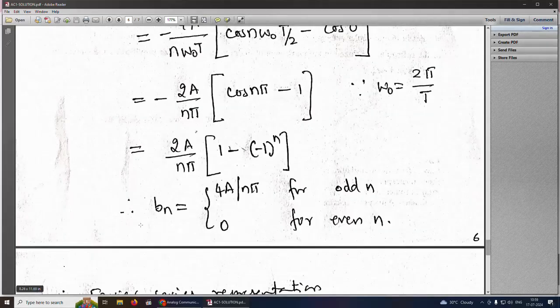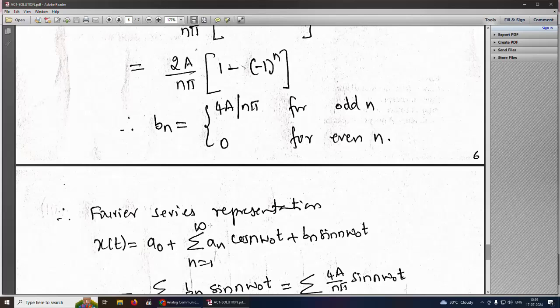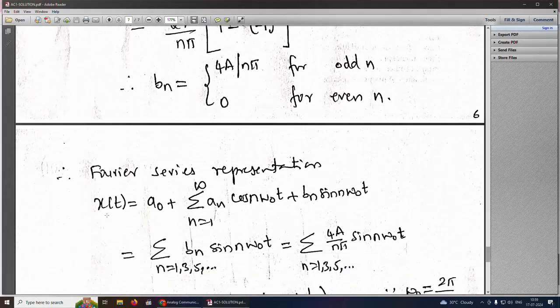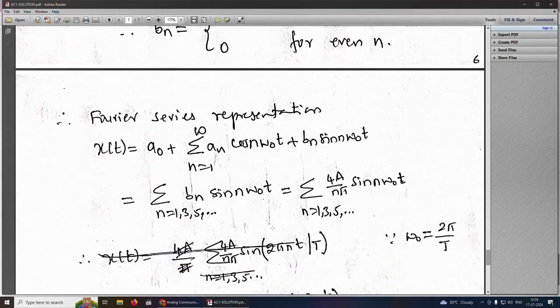So therefore the coefficient Bn is equal to 4A by n pi for odd n. It is equal to 0 for even n. So therefore the Fourier series representation x of t equals a naught plus summation n equal to 1 to infinity a n cos n omega naught t plus bn sin n omega naught t. These two are 0, therefore we only have the sine term.